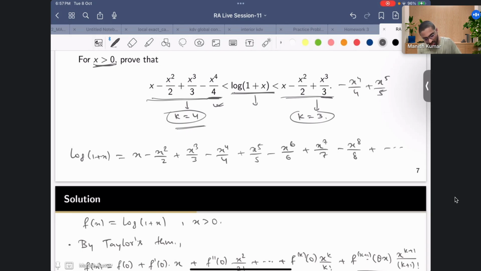So this is for x greater than 0, so x is always going to be positive. Now you are saying that this whole remaining term is negative, kind of. That's why we can write log of 1 plus x is bounded by this quantity, right?